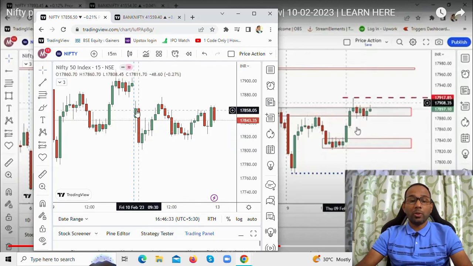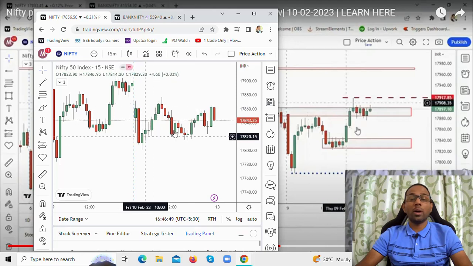Just because you're seeing a gap down and there is a huge red candlestick, this is a kind of trap. You need to be aware. These are traps showing you that there is a huge red candle, there will be a lot of selling, let's go and short it. But immediately after that, what happens? The price starts to move up. We had marked this level, so we saved ourselves by not going short here. This was an indication that there was buying coming, and the price moved back up.